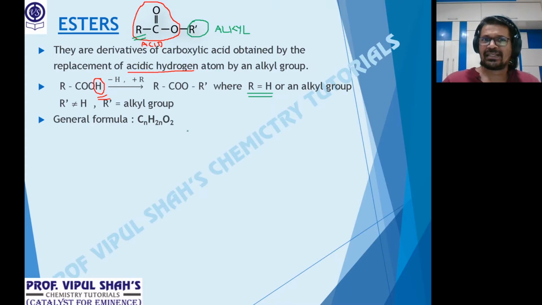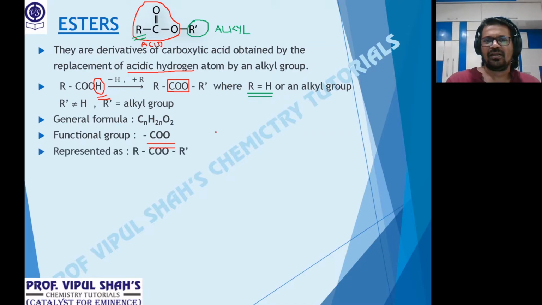So monocarboxylic acids and aliphatic esters, aliphatic meaning open chain, both are again isomers of each other. What type of isomers are these? We have seen chain, we have seen position, we have seen functional. They are functional isomers. How? Same molecular formula, but they will have different functional groups. The functional group of acids was COOH, while for esters the functional group is what we call the COO group. So general formula CnH2nO2, and the functional group is the COO group. That's the functional group. All right.